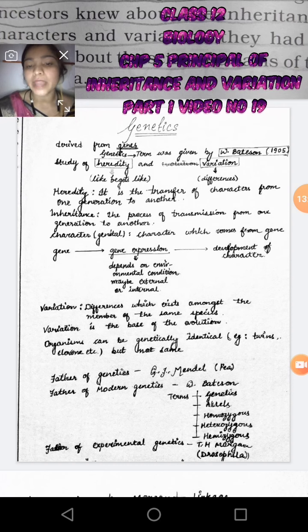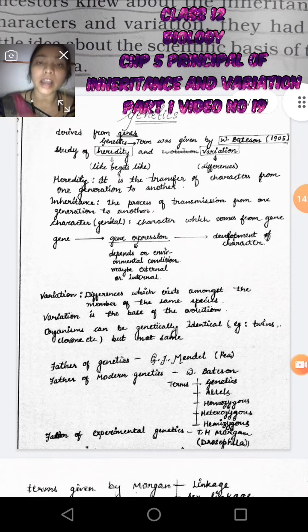Organisms can be genetically identical, like in the case of twins and clones, but not the same, because the gene expression is different. The sequence is almost always the same. Only a 0.1% difference can make our personalities different. Looking-wise we are different because of that small difference.